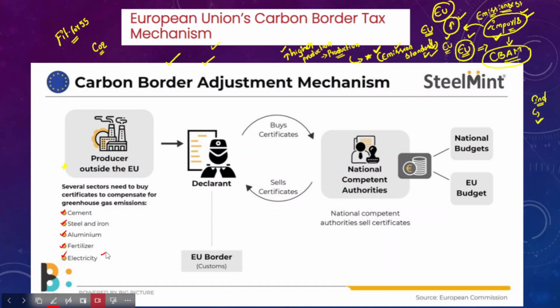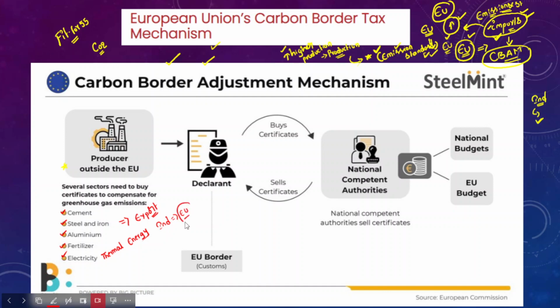When I say electricity production, for example, thermal energy, which uses fossil fuels for the production of electricity. Apart from electricity, cement, steel and iron, aluminum and fertilizer are all major categories of export from India to the European Union.